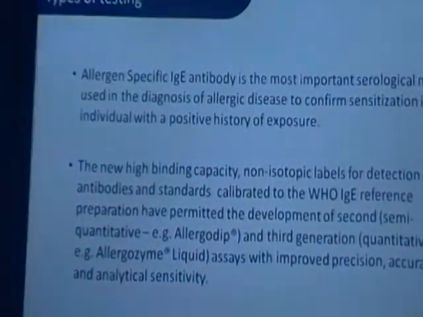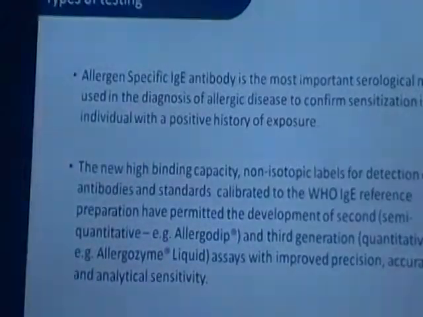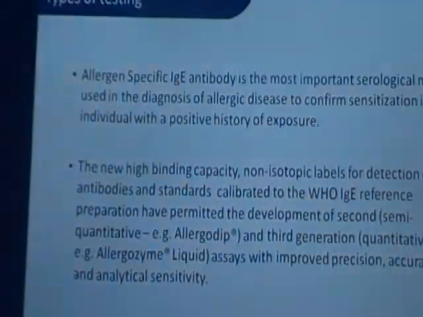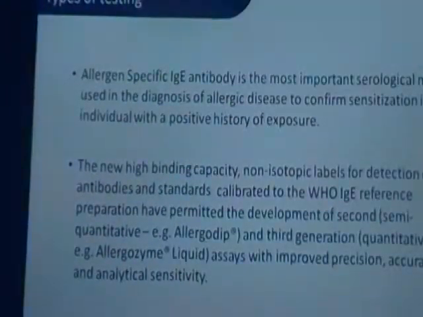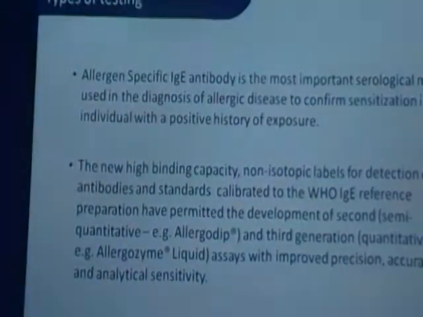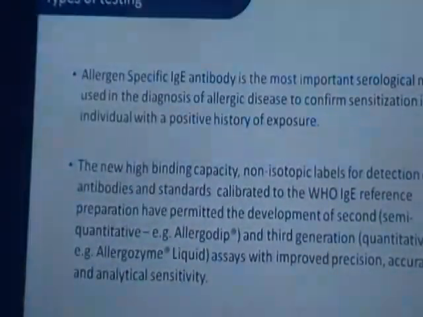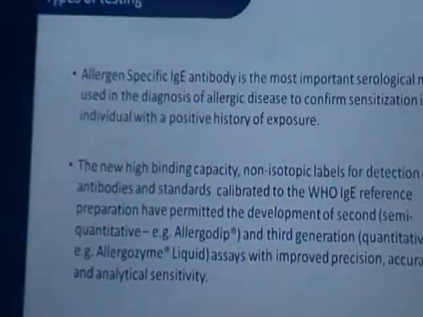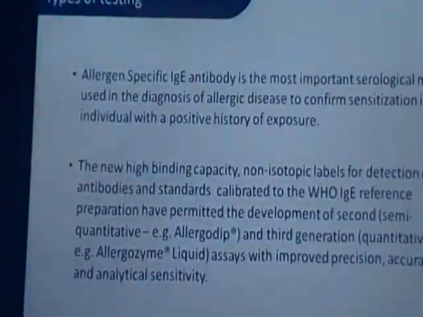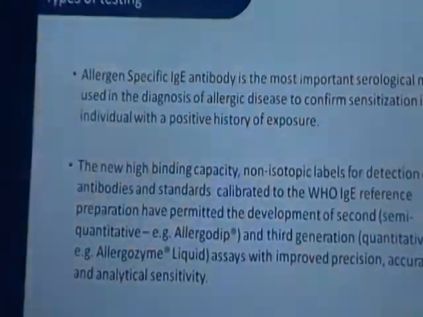Thus, we have got an opportunity where new high binding capacity non-isotopic labels for detection of antibodies and standard calibrated WHO IgE reference preparations have been permitted, and we have developed the second and third generation of allergy assays, which have improved precision, accuracy, and analytical sensitivity. As you can see here, AllergoDip is an enzyme immunoassay for semi-quantitative determination of specific IgE in serum or plasma.